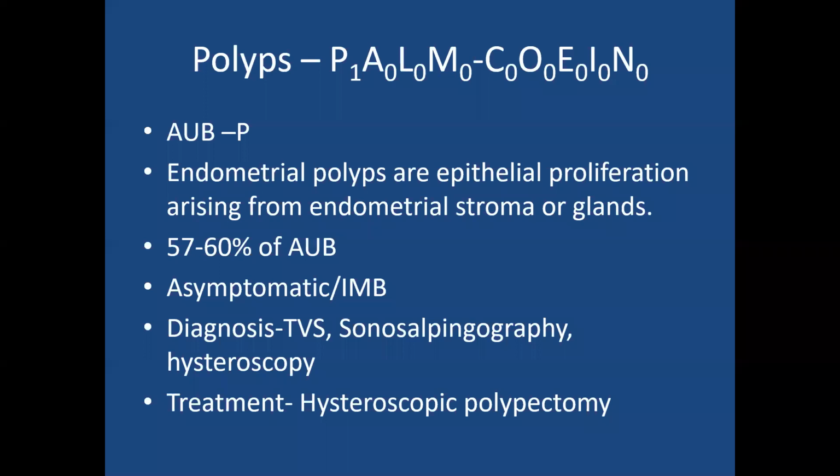So the patient may be asymptomatic, or the patient may complain of intermenstrual bleeding. That is, with regular cycles, she may complain of bleeding in between the cycles.